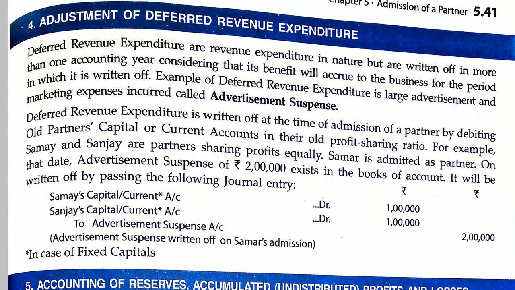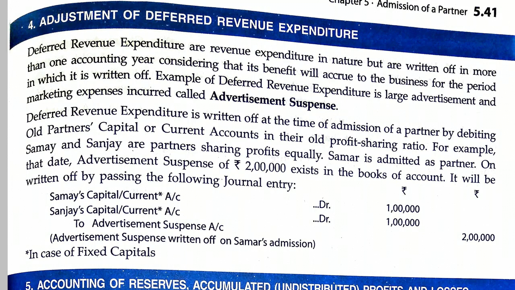If it is 1 lakh rupees, then gradually 20,000 or 25,000 each year will be written off, and it will take 4 years. That is what you have learnt in class 11 about deferred revenue expenditure. But what is the treatment of deferred revenue expenditure in the case of partnership? This is a new treatment. Deferred revenue expenditure is written off at the time of admission of a partner by debiting the old partners' capital or current account in their old profit sharing ratio.